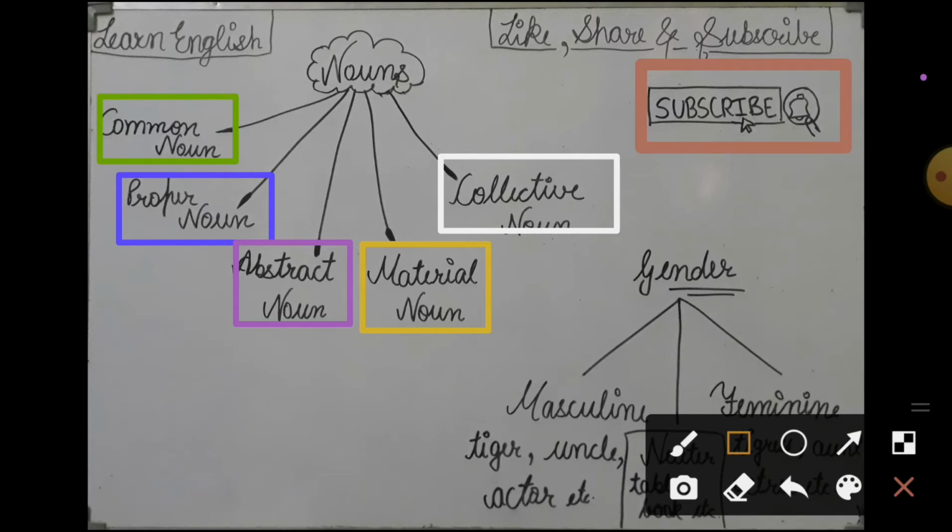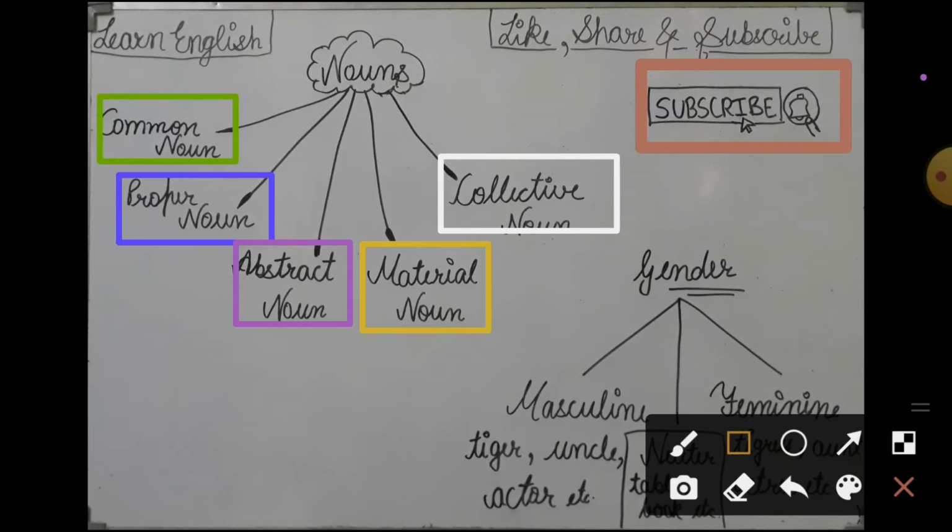It means the collective noun is the noun which shows the collection of anything, any object like people, animals, or balls or objects. This is called the collective noun. Examples are flock, herd, family, family of people.